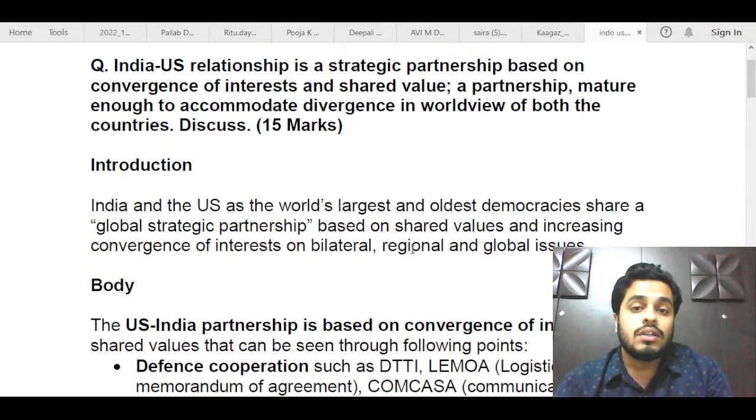After that, we could have moved to the body part, and in the body part we could have started by talking about the convergence of interests and shared value. Now guys, here you have to understand that we need to write on both these things: which interests are converging and what shared values are there. So you could have just started by talking about the convergence of interest.